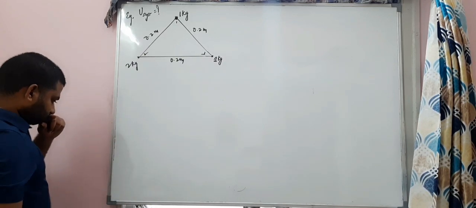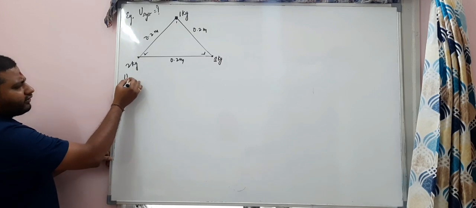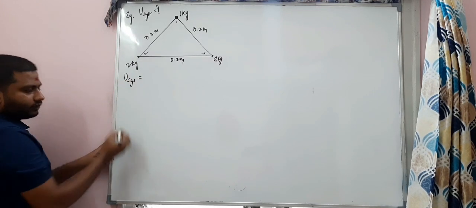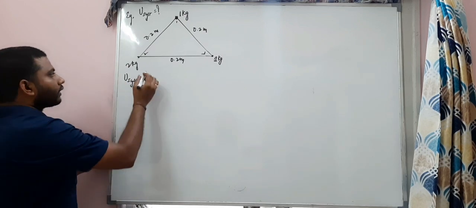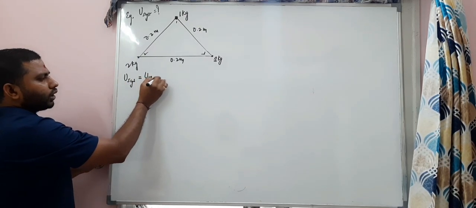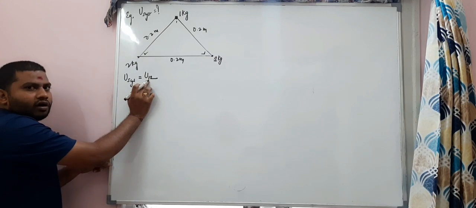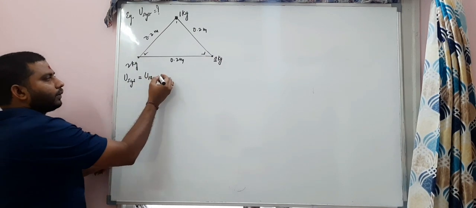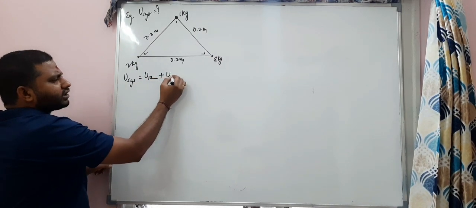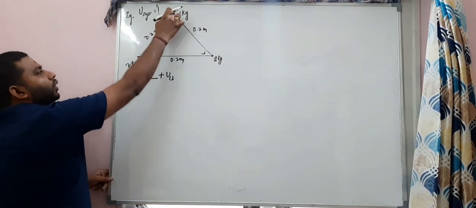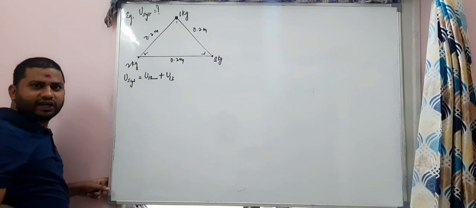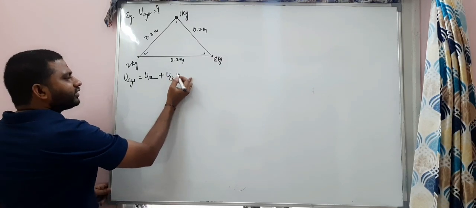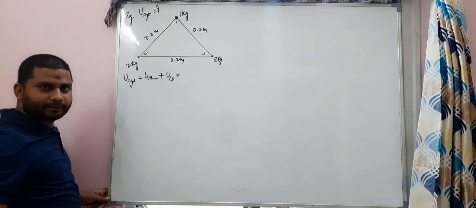Number 1: if they ask the potential energy of the system, first finish the combinations with the first mass. U12, potential energy of 1 and 2, plus potential energy of 1 and 3. So with 1, combinations are finished.